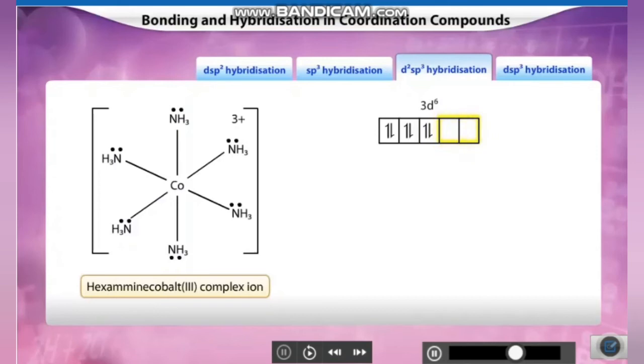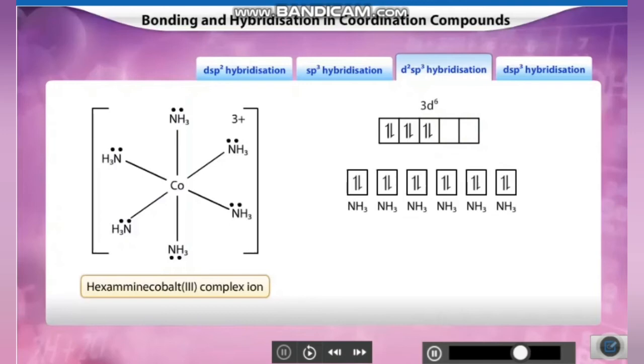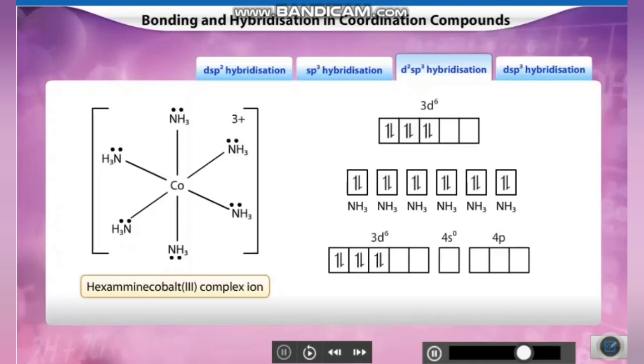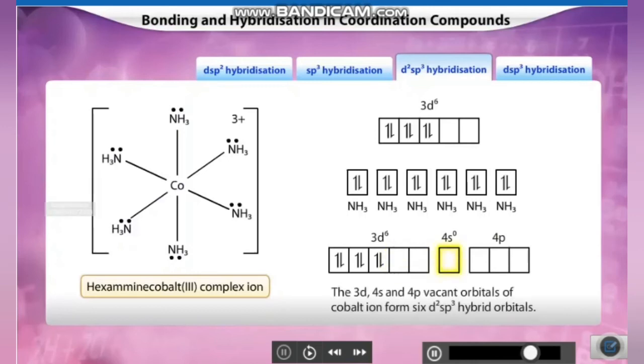Cobalt has 2 vacant orbitals and requires 4 more vacant orbitals to accept the lone pairs of electrons from the 6 ammonia ligands. These 4 orbitals are obtained from 4s and 4p orbitals. Hence, the 3d, 4s and 4p vacant orbitals of cobalt ion form 6 d2sp3 hybrid orbitals.